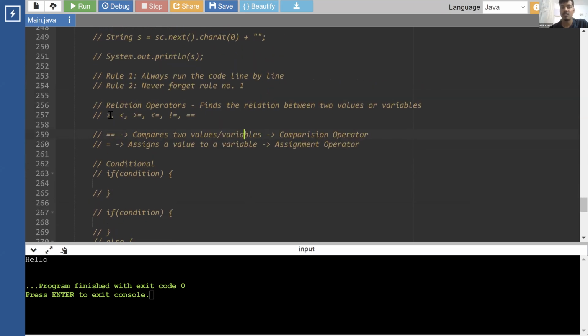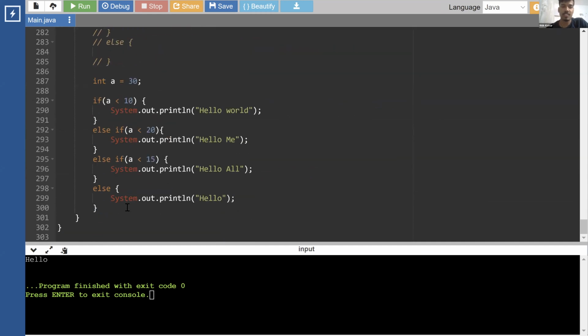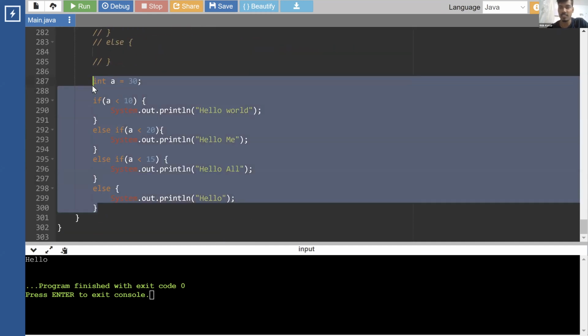Okay, so this is what a relational operator is. Now before moving to the next part, let's understand that mysterious thing, dangling else.